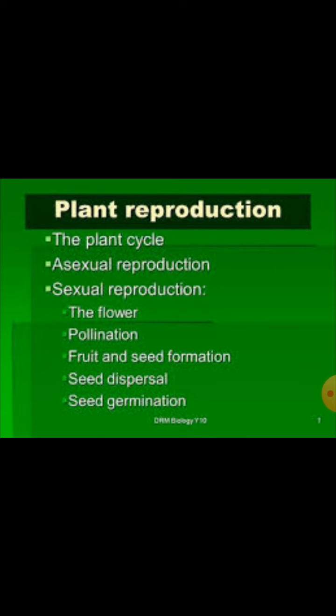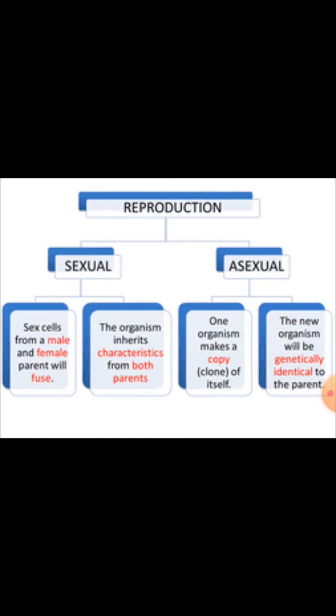Reproduction is a special type of fundamental process. Generally there are two types of reproduction: one is called sexual and one is called asexual. In sexually reproduced organisms, variation is seen, but in asexual reproduction, the organisms are genetically identical, like a clone.